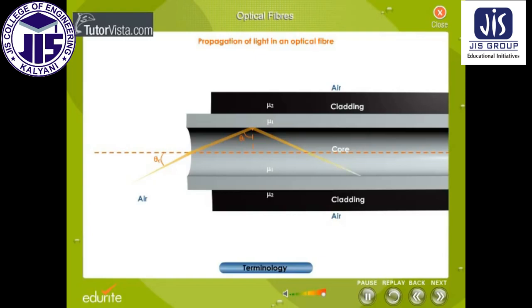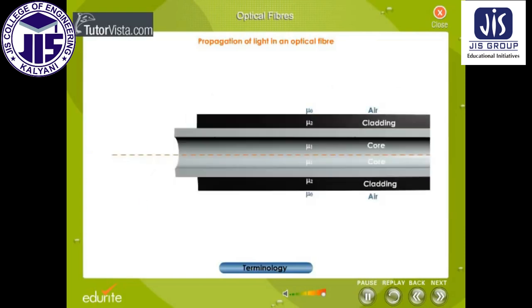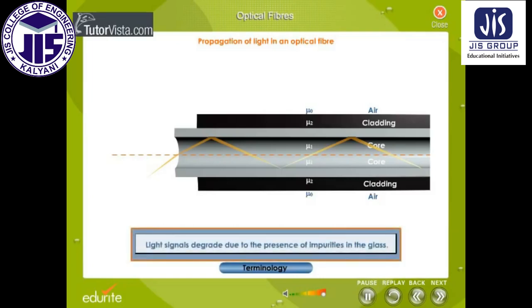The ray then crosses to the other side of the core, and because the fiber is more or less straight, the ray will meet the cladding on the other side at an angle which again causes total internal reflection. The ray is then reflected across the core again in the same manner. In this way, the light zigzags its way along the fiber. Thus, the light gets transmitted to the end of the fiber. Because the cladding does not absorb any light from the core, the light wave can travel great distances. However, some of the light signal degrades within the fiber, mostly due to impurities in the glass.